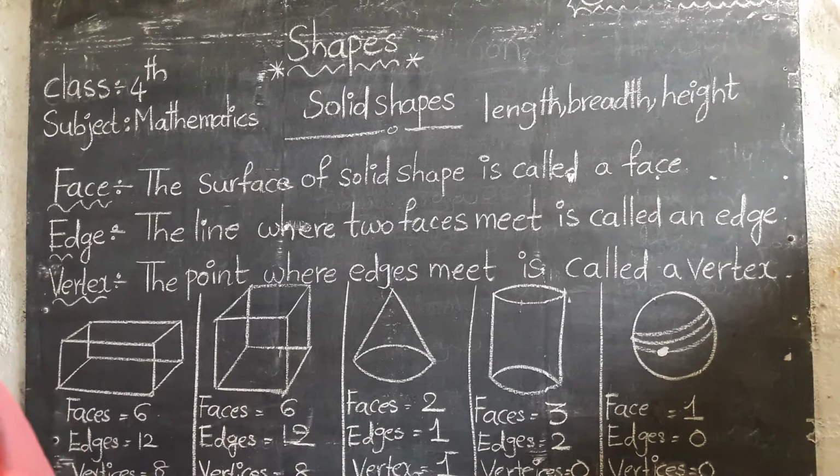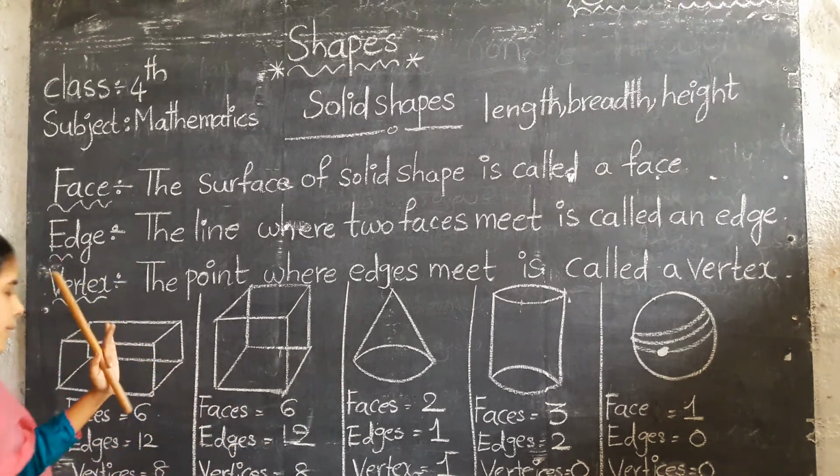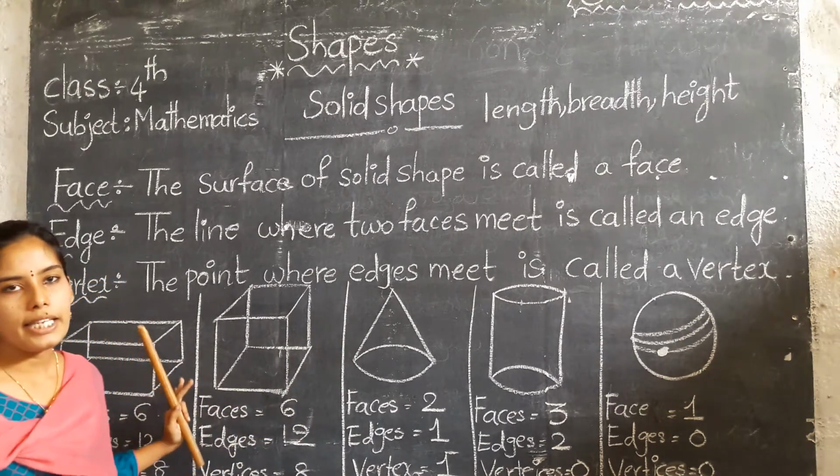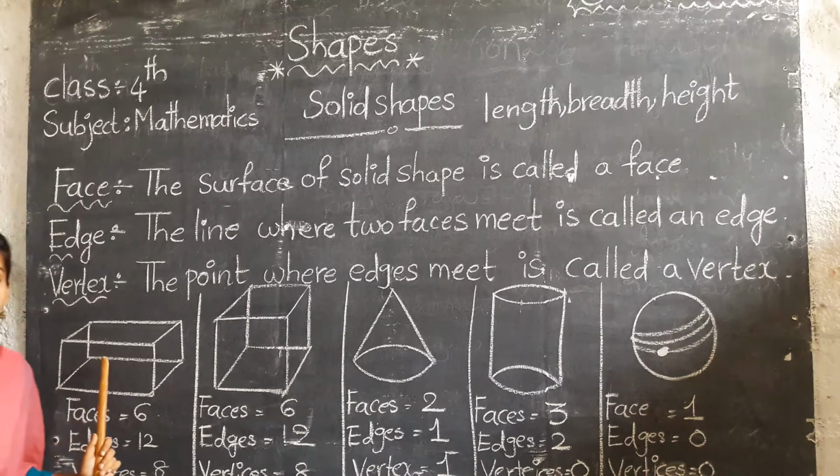Okay. Now we will discuss some examples: how many faces are there, how many edges are there? The first one is cuboid. How many faces are there in a cuboid? Six faces.